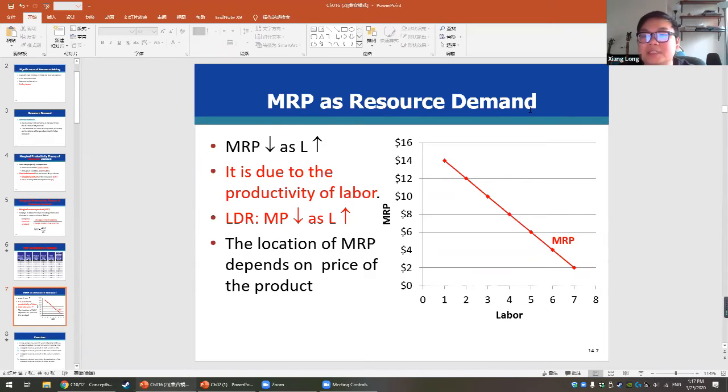On the exam, you will see a definition question right here. The definition question asks why, or what the relationship is between the marginal revenue product and the labor. You need to know that the marginal revenue product will decrease as labor increases. It tells you there's a negative relationship between the marginal revenue product and the labor. Very, very easy. So continue.